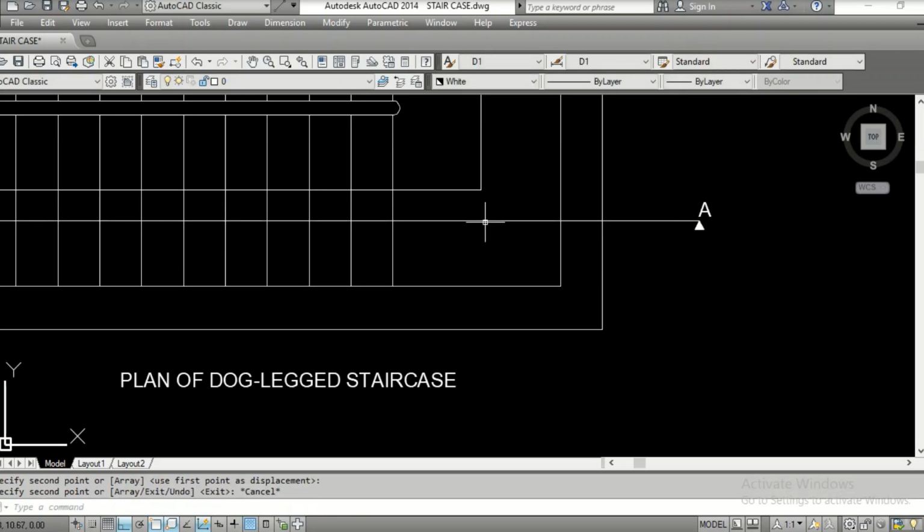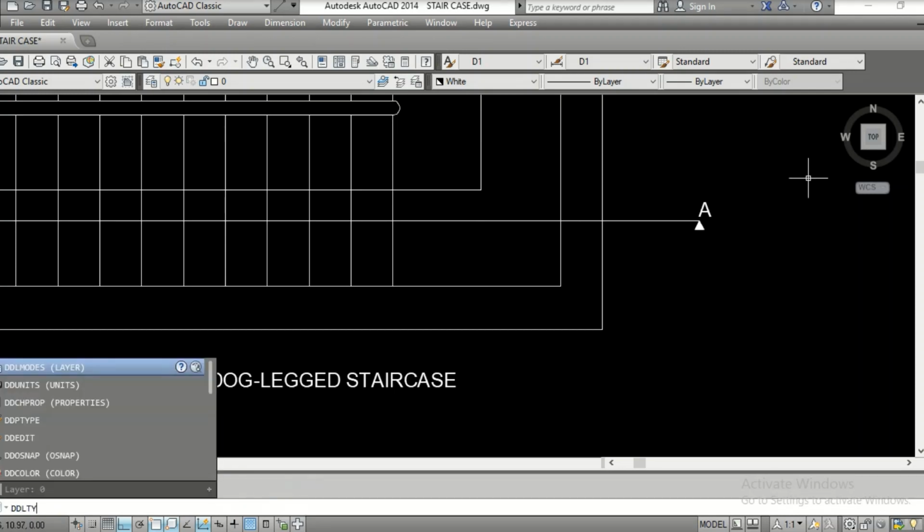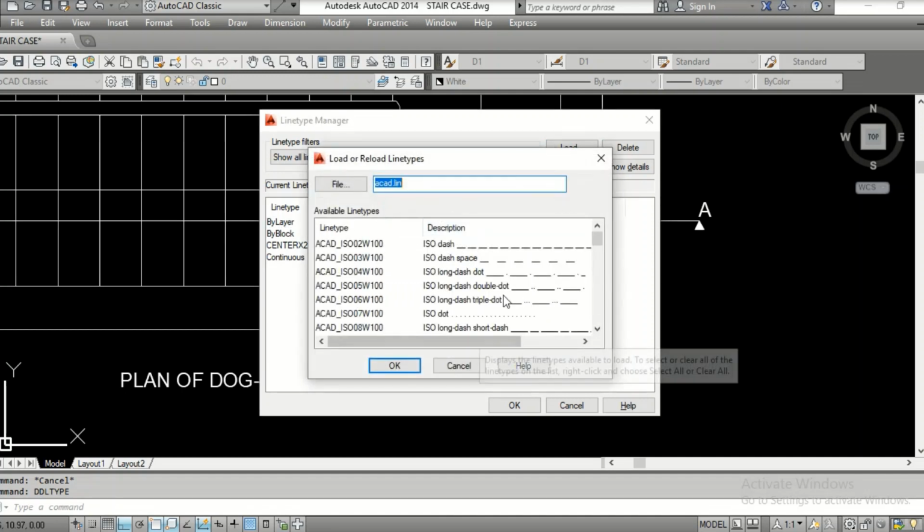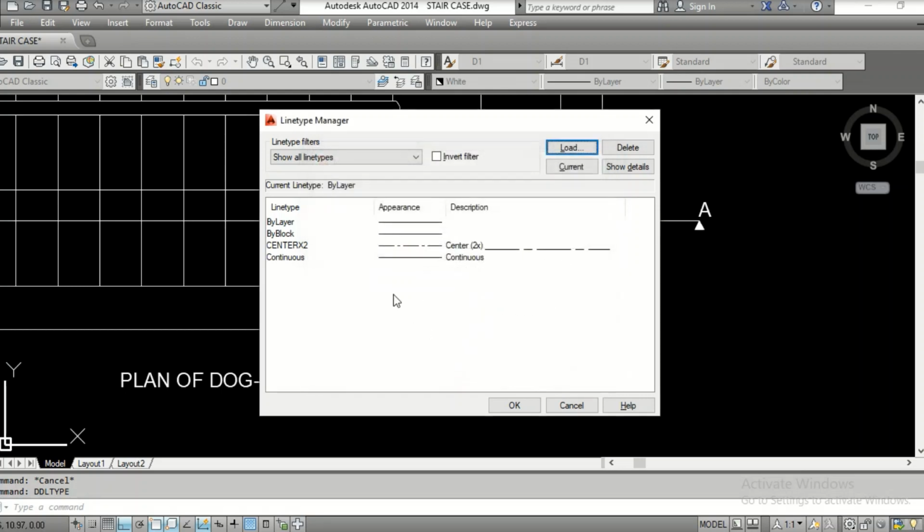Now how to convert this into a dotted line, because section line has to be shown in dotted line. So you have to go to DDL type. You already have here one center line, dotted line here. If you don't have, always go to load. You can select whatever you want, then give OK. Already I have this center too, so no need to worry.